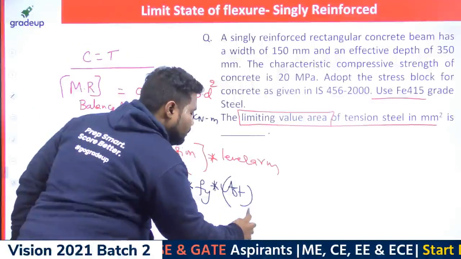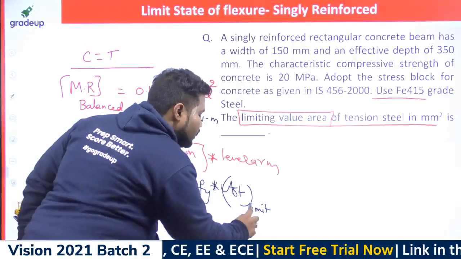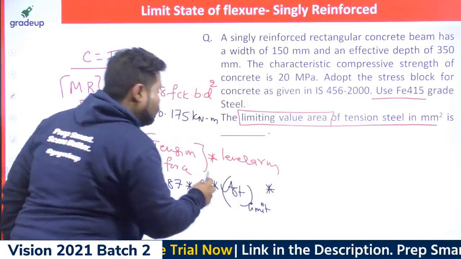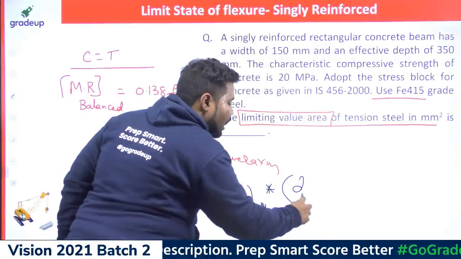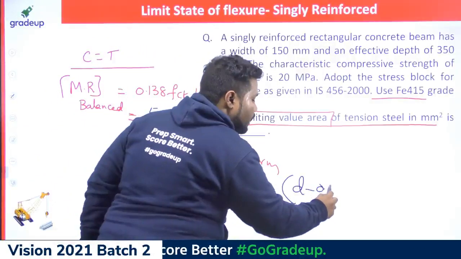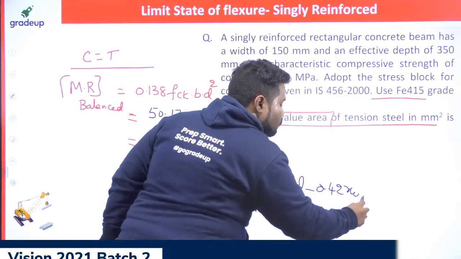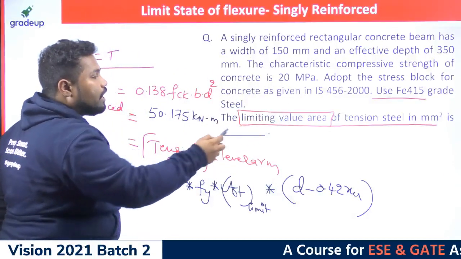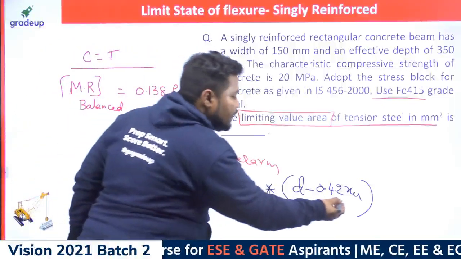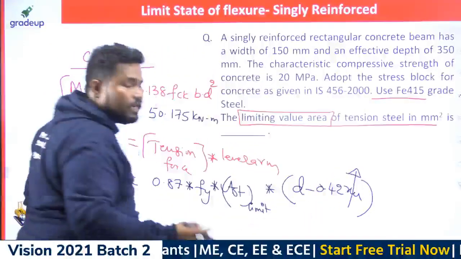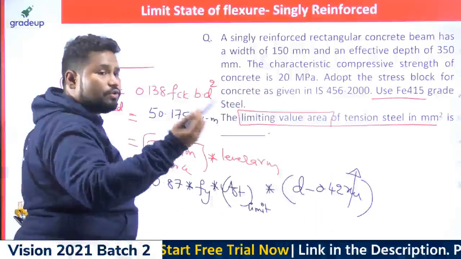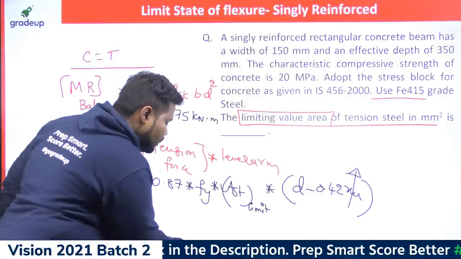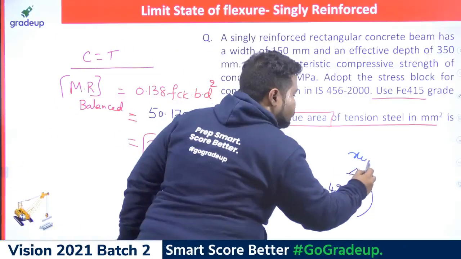So AST limiting, area of steel, indirectly you can write, into lever arm. You already know lever arm always is D minus 0.42 times XU, that you had already worked out. Now this is the limiting value of area of tension steel. For limiting values of area of tension steel, it is a balanced section. XU is equal to XU max. So instead of XU here, you should write XU max.